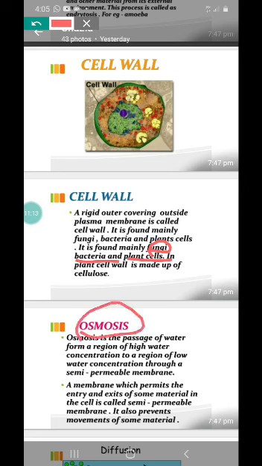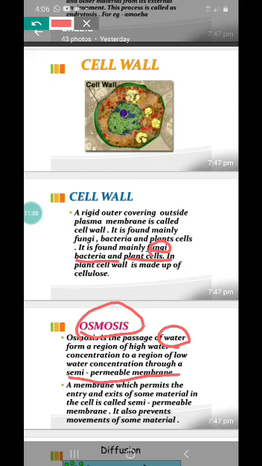Now, how can you define osmosis, children? Yes, osmosis is the movement of substances or water, especially water, from a region of high concentration to a region of low concentration through a semi-permeable membrane. Okay, that is very important. You should not forget to write semi-permeable membrane. Okay. Children, what is diffusion now?